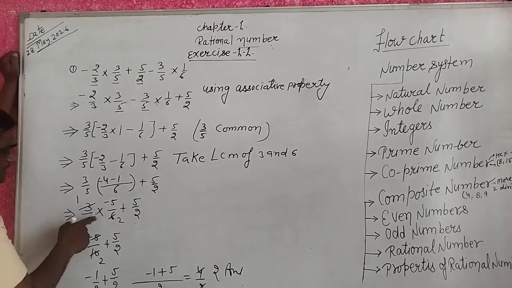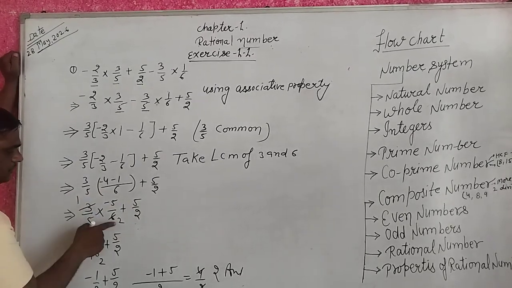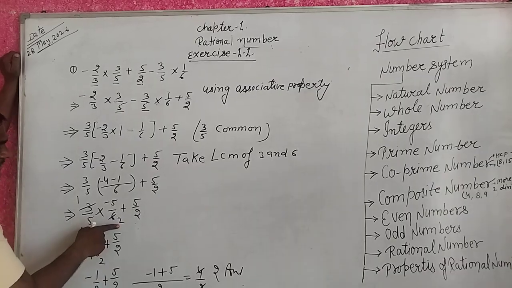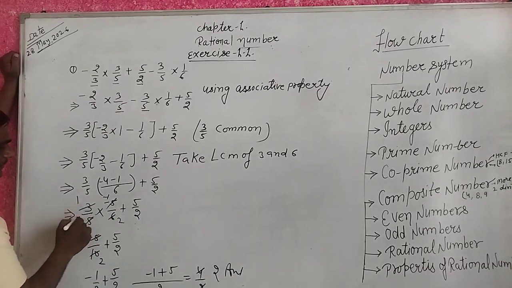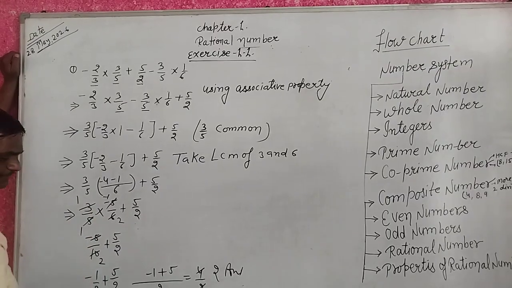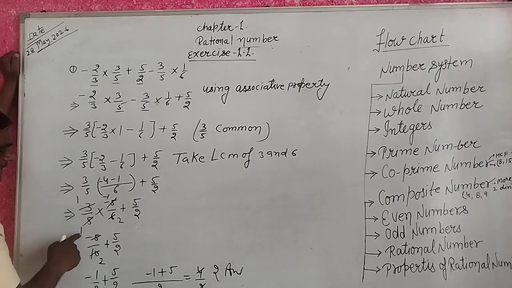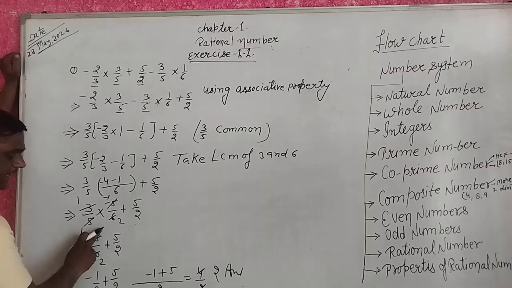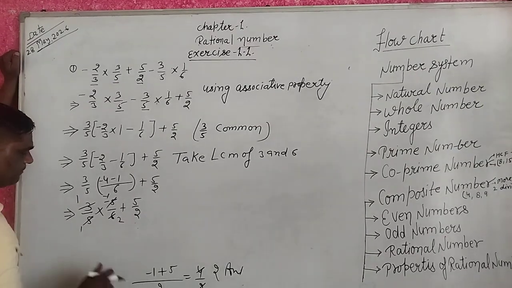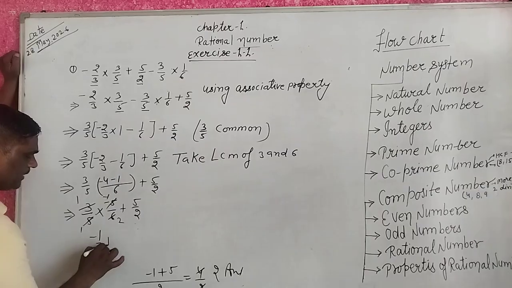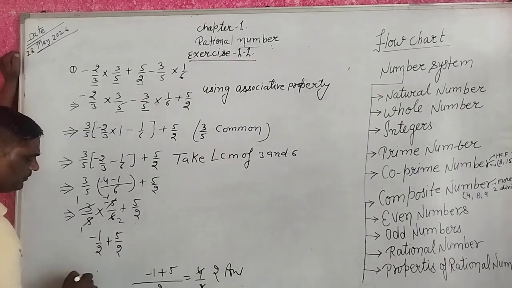First of all, we solve it. 3 1s are 3, 3 2s are 6. 5 upon 10, 5 minus 1. So minus 1 upon 2. Directly we use here minus 1 upon 2 plus 5 upon 2.